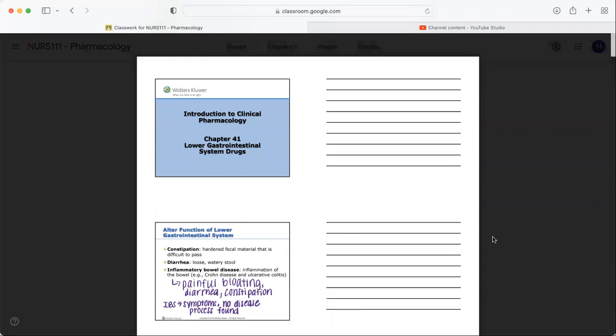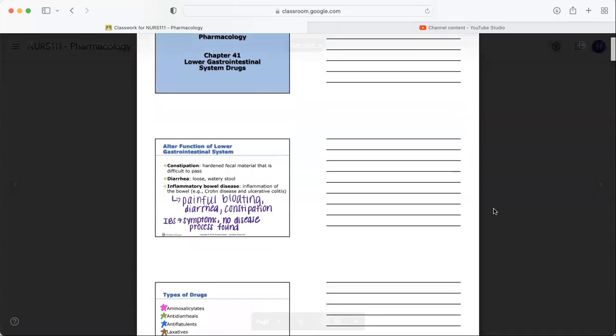Okay, last one, chapter 41, lower gastrointestinal system drugs. Lower gastrointestinal system drugs treat a variety of issues. So let's talk about some of the disease processes. Let's get some content, some concepts to build upon for this learning.